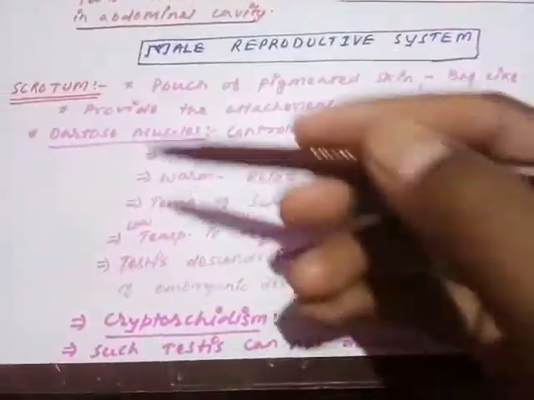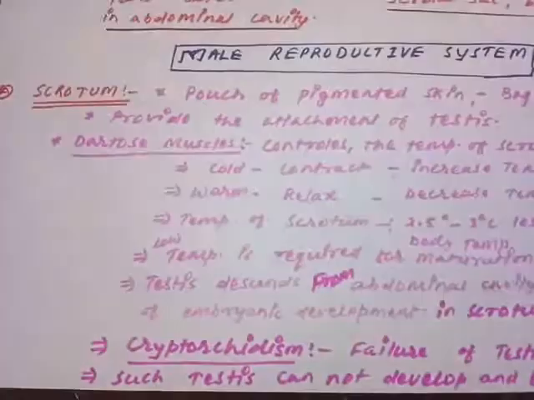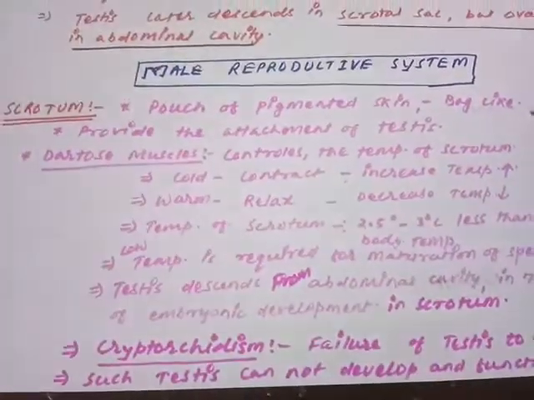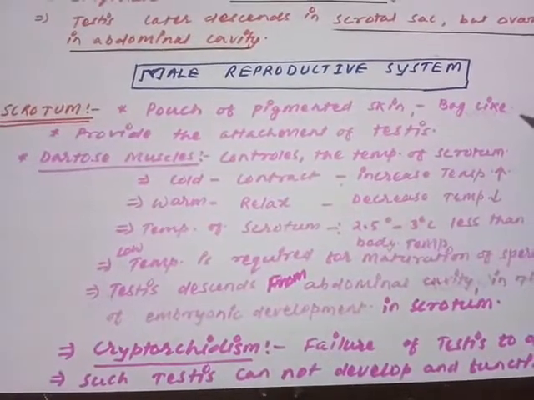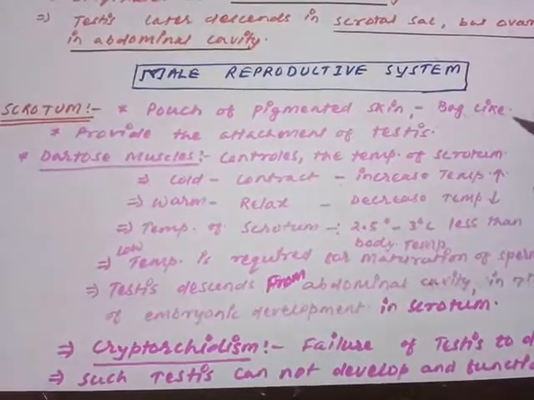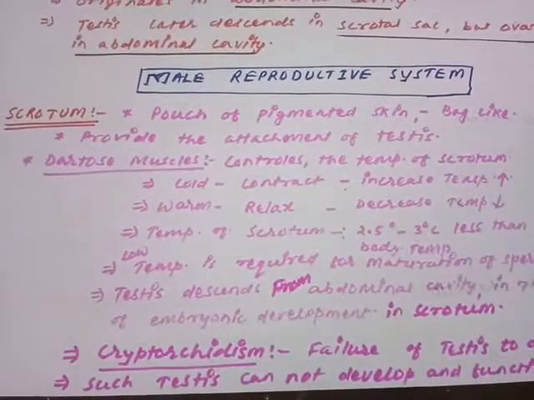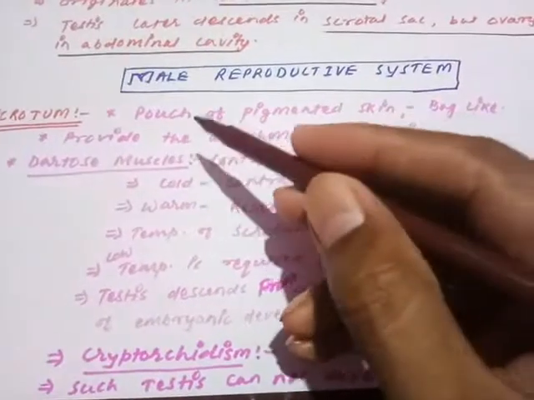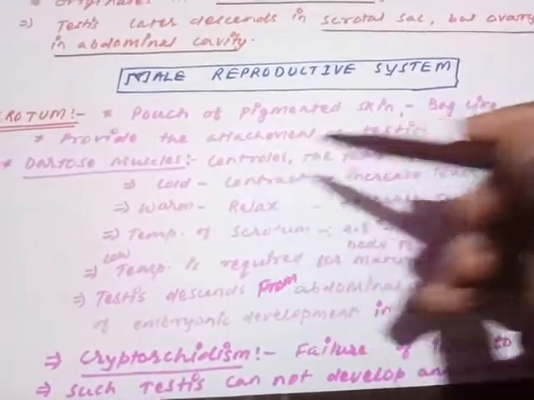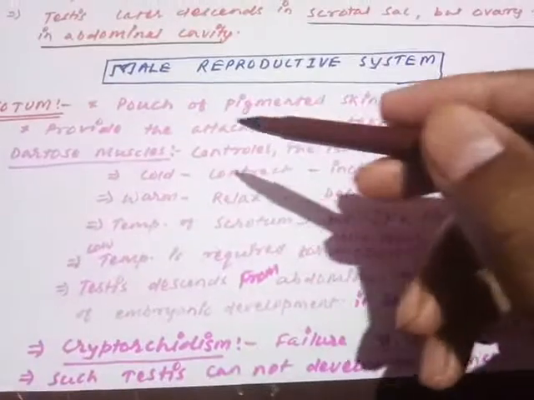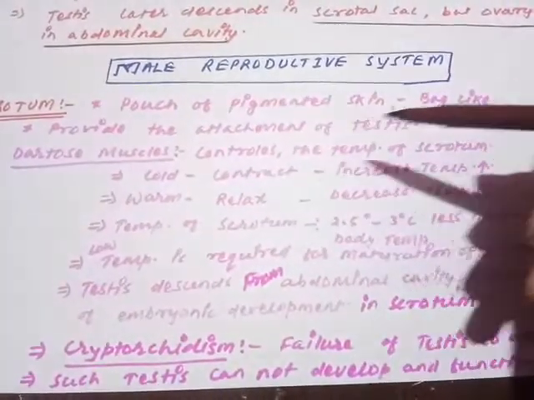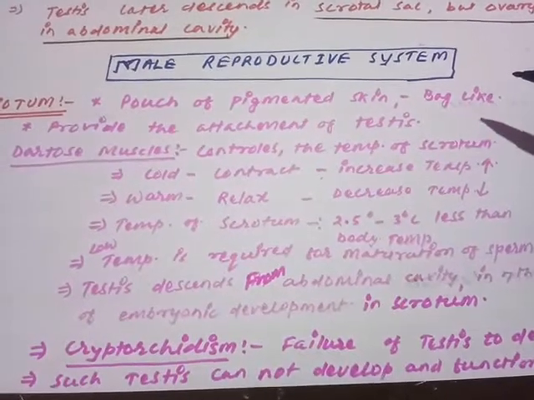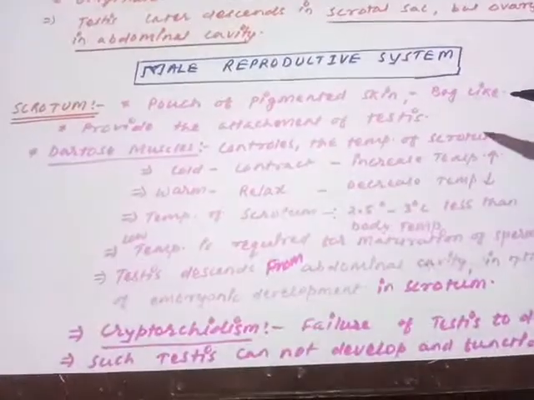The first structure that we are going to discuss today is the scrotum. So what is a scrotum? Scrotum is a sac-like or bag-like structure. Scrotum can be defined as a pouch of pigmented skin, a bag-like structure. It is made of skin, pigmented, having the pigment melanin.